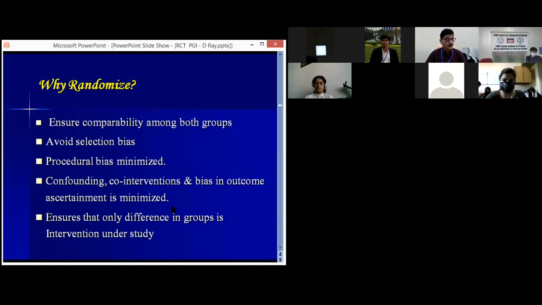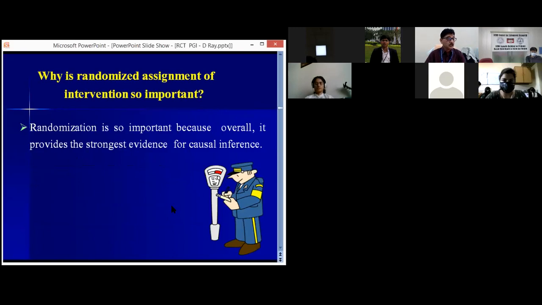It ensures that the only difference between the groups is the intervention under study. So by randomization, we can say the difference between the two groups is only the intervention. Besides the intervention, there is no other difference. Both the groups are comparable. Randomization is so important because overall it provides the strongest evidence for causal inference.